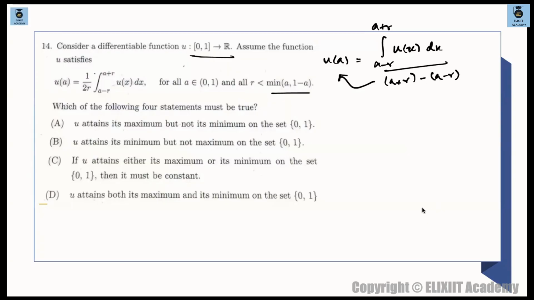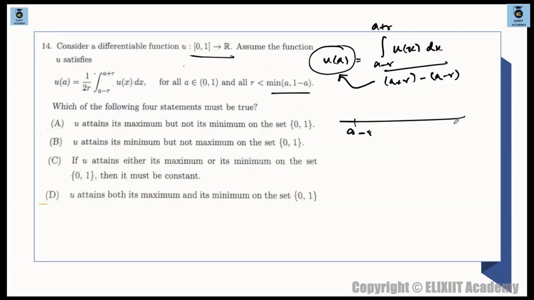Okay, when will that happen? On the set 0 to 1, u has to attain maximum or minimum, and it says that the average value of the function is u of a. So average value means the average value will come exactly at a. This means u of x's average value will be exactly at a, in this interval a minus r to a plus r.